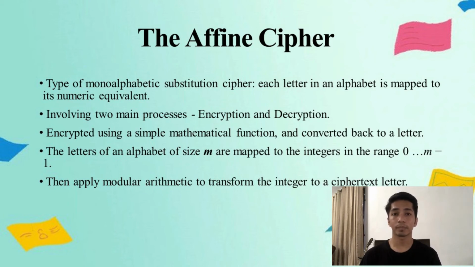In this cipher, the letters of an alphabet of size m are first mapped to integers in the range of 0 up to m-1. It then uses modular arithmetic to transform the integer that each plain text letter corresponds to into another integer that corresponds to a ciphertext letter.